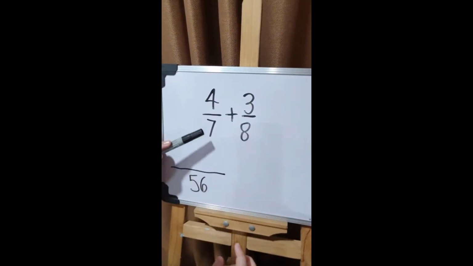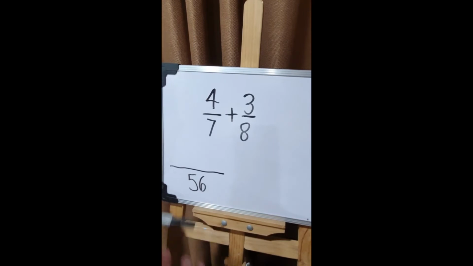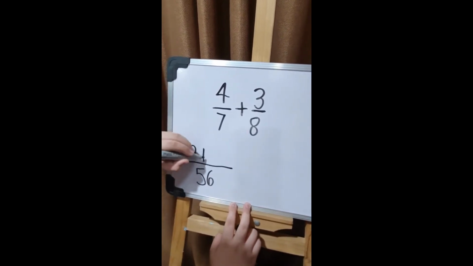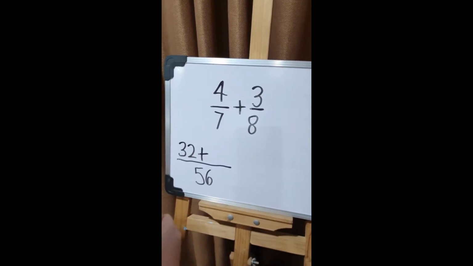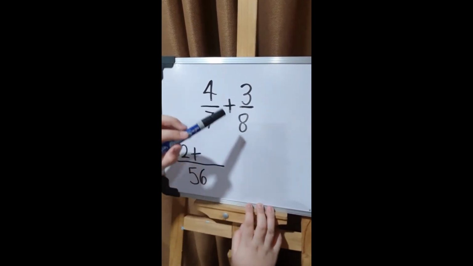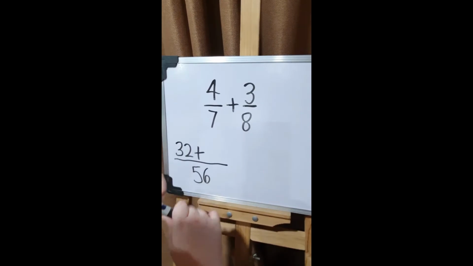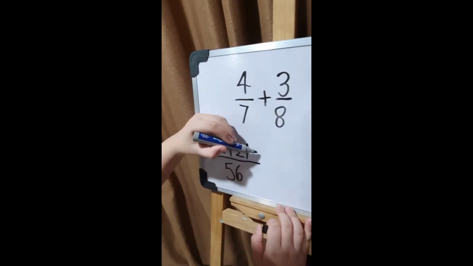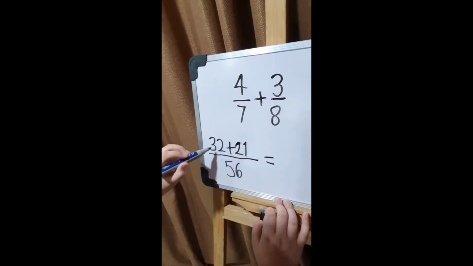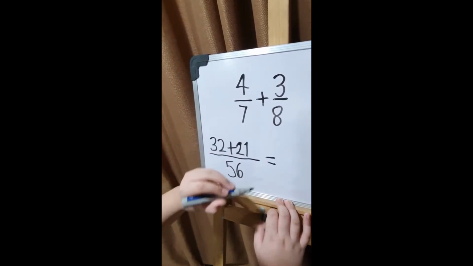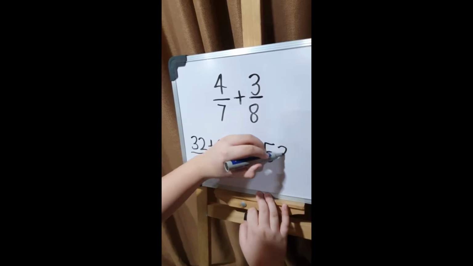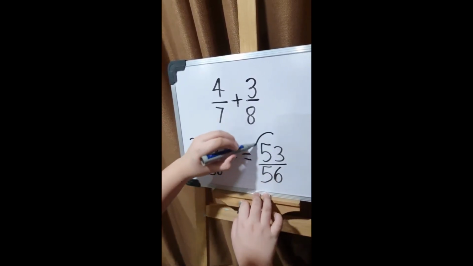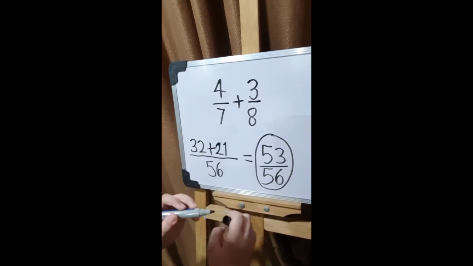56 divided by 7 is 8. Then 8 times 4 is 32. Now, 56 divided by 8 is 7. 3 times 7 is 21. And now, 32 plus 21 is 53. Your final answer is 53 over 56.